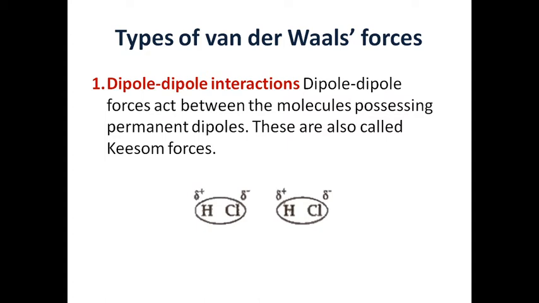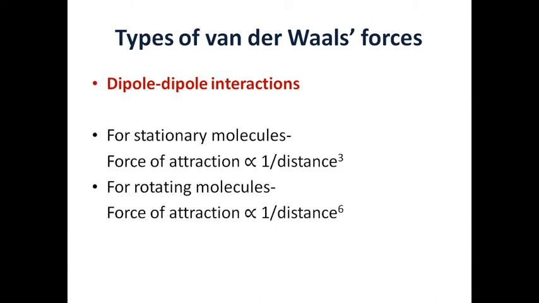Another molecule also has slight positive and negative charges on H and Cl respectively. So the Cl, which is the negative part, attracts the H of another molecule, which is the positive part. This type of interaction between the negative and positive of different molecules is a physical bond, and that is called dipole-dipole interactions.